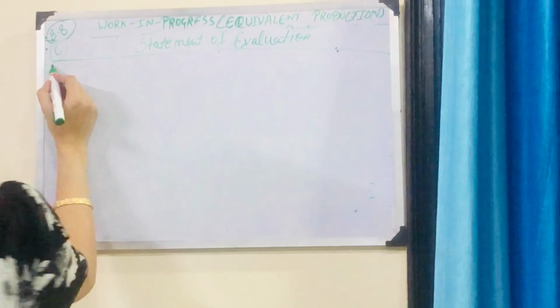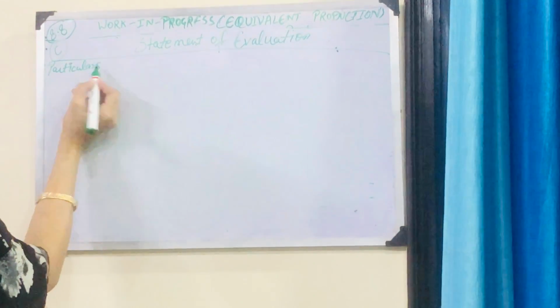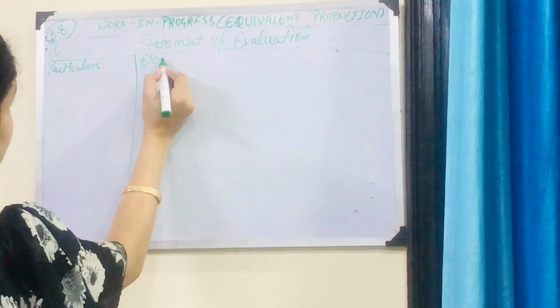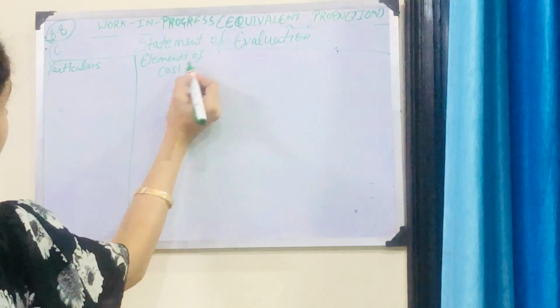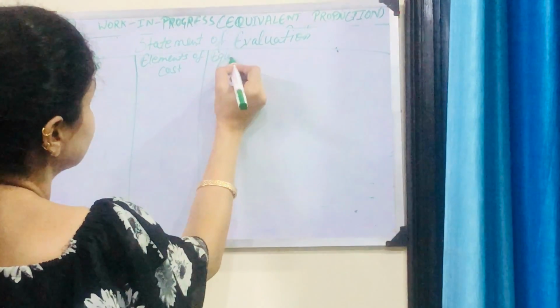So here we have particulars. Then we have element of cost. Then equivalent production.